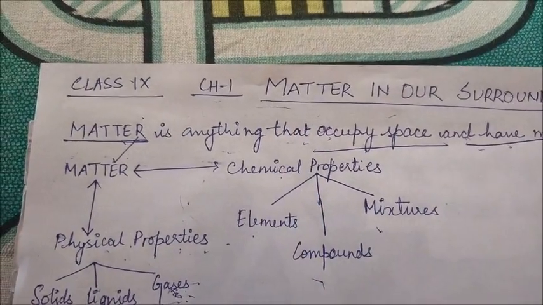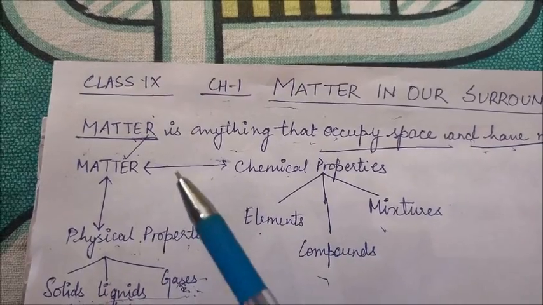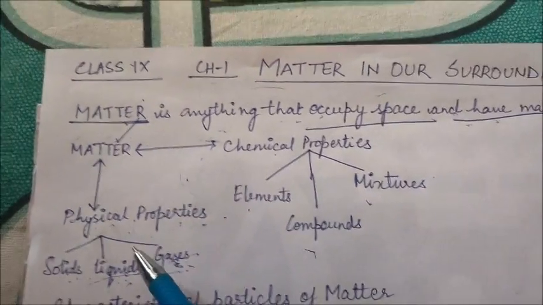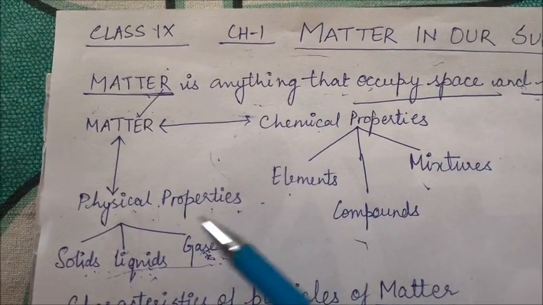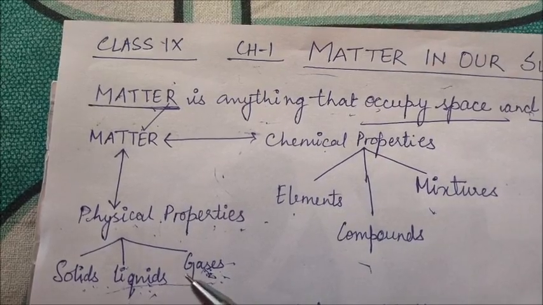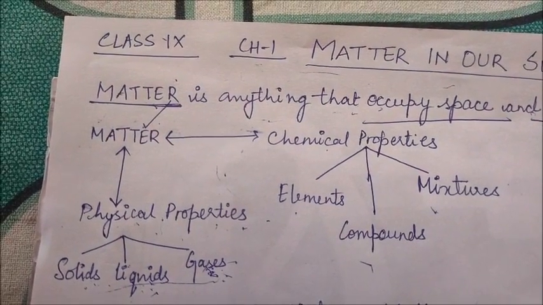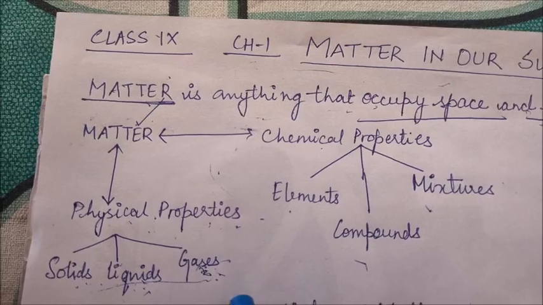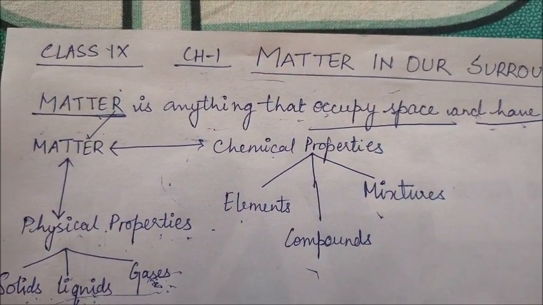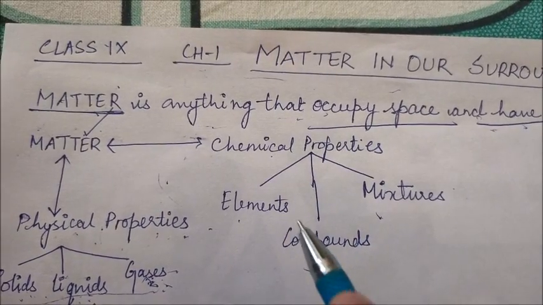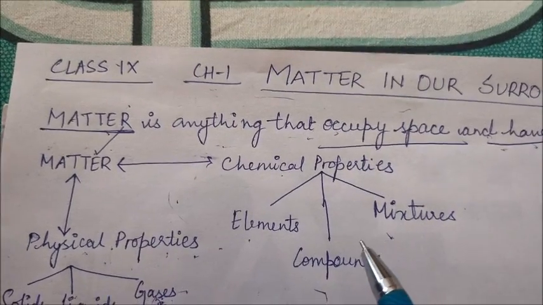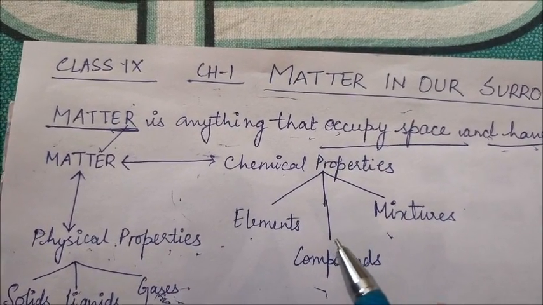So students, in this chapter, we'll be talking about the classification of matter according to physical properties, that is solids, liquids and gases. You might have studied these terms in your junior classes, but in this chapter, we'll be discussing these topics in detail. Secondly, the classification of matter according to chemical properties, that is elements, compounds and mixtures, you will be studying in the second chapter, Is Matter Around Us Pure?